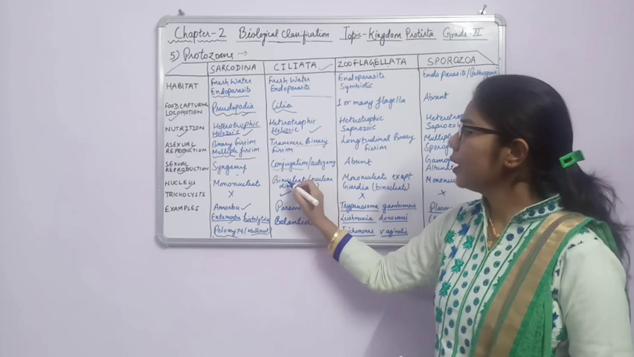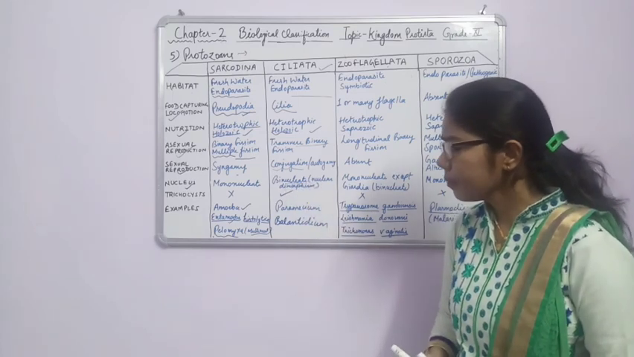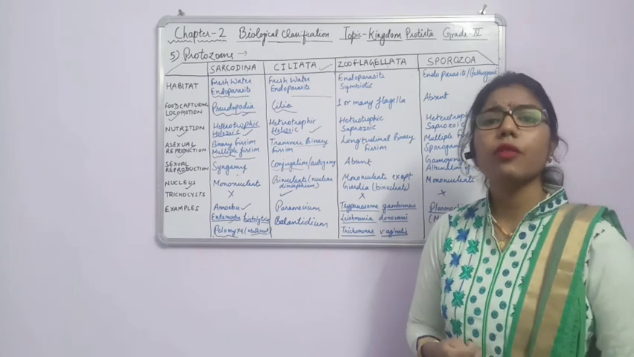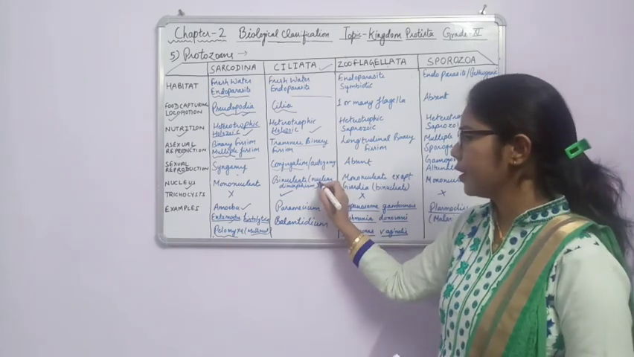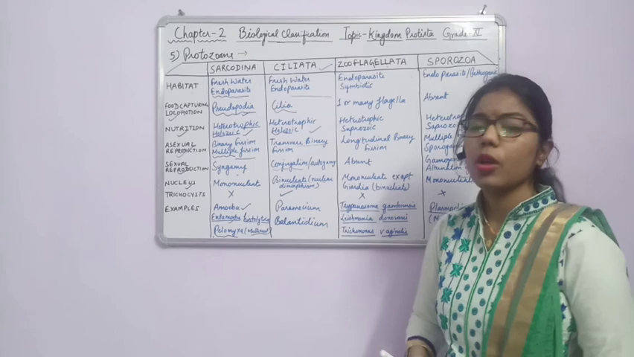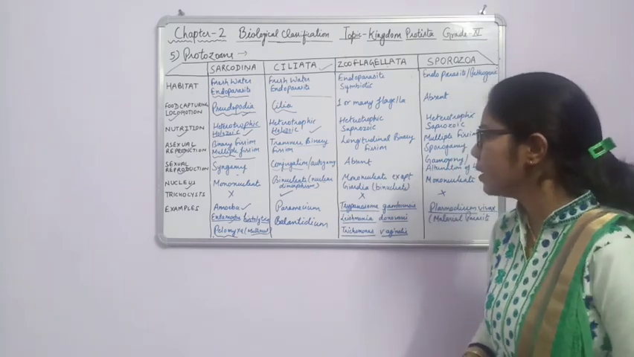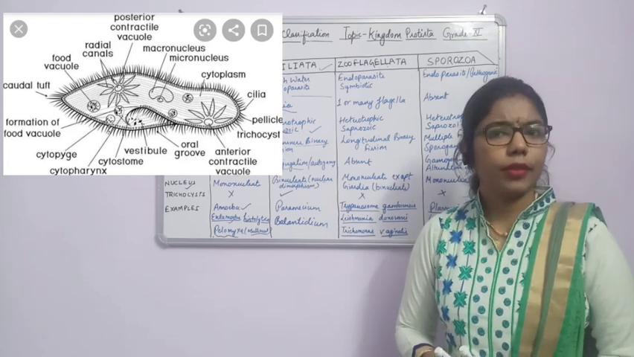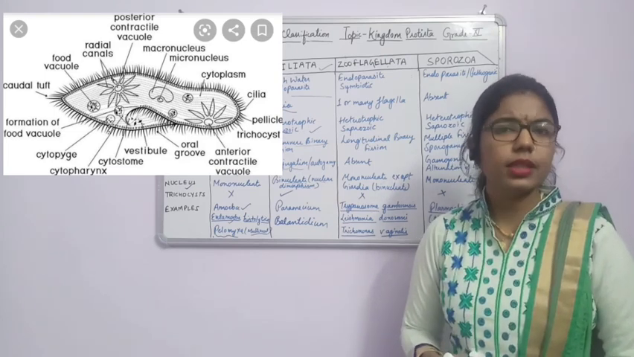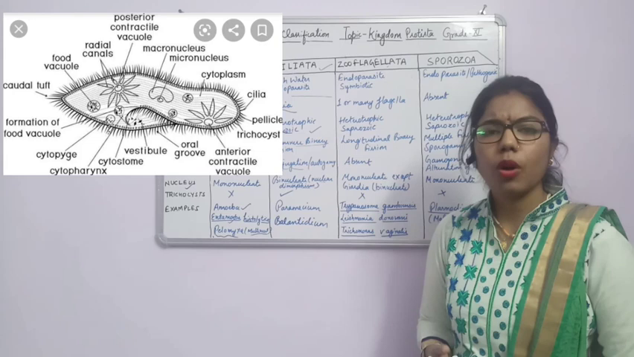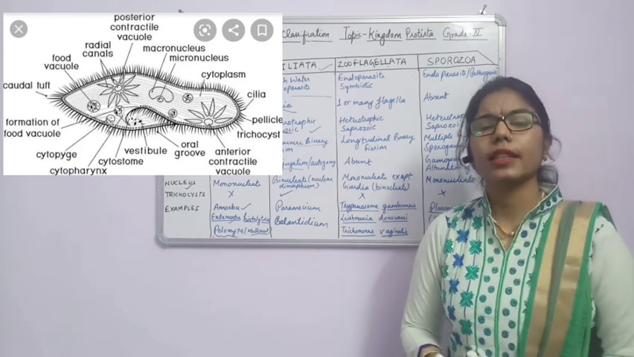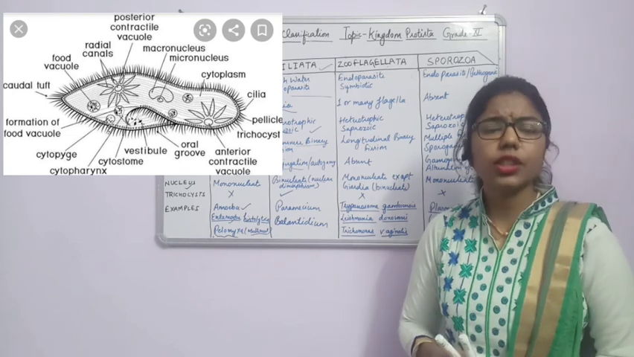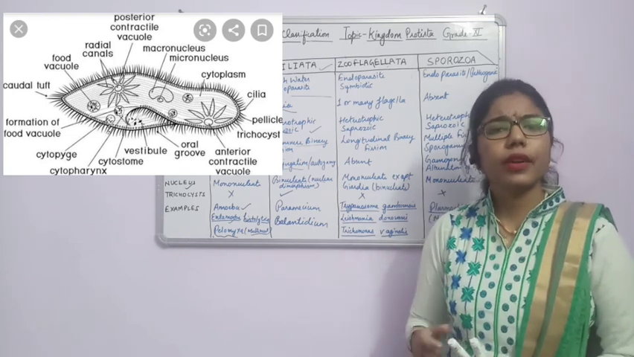Fine. So here another point, nucleus. So what will be the nucleus here? Binucleate. It means they are having two nuclei, and these two nuclei are of different types. That's why I have written here nuclear dimorphism. What is the meaning of nuclear dimorphism? If you see the structure of paramecium, they are having two types of nucleus. One is a large one and one is a small one. That is macronucleus, and another one is micronucleus. Macronucleus is kidney shaped and micronucleus is spherical in shape.